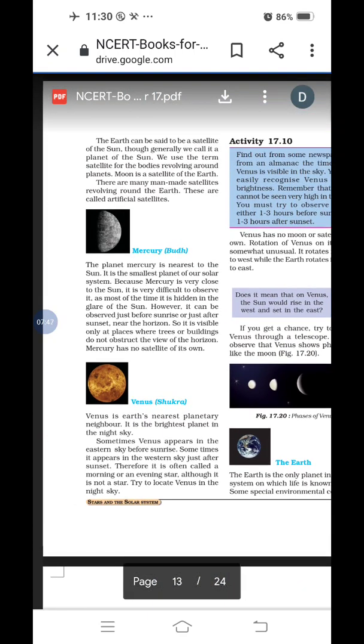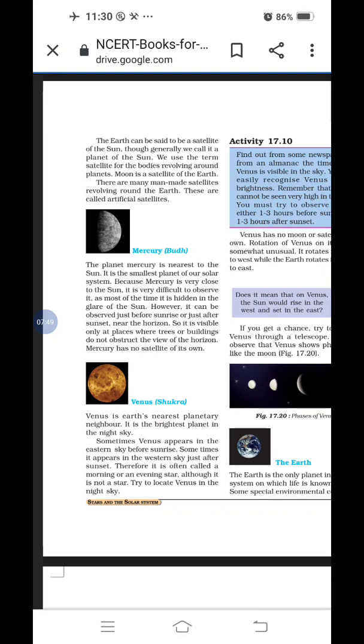About the Earth is given. Which thing is given in the Earth concept? First of all, I told you about the sun. Then afterward, I told you about revolution and rotation, then about the moon and satellite.